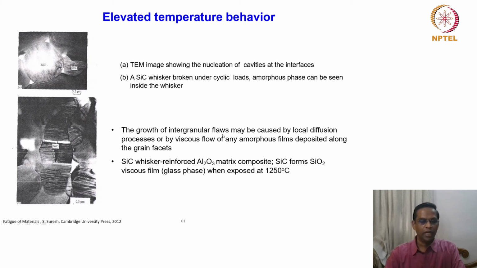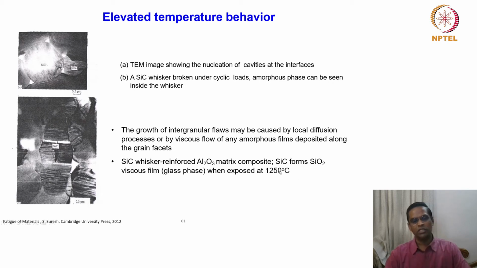The growth of intergranular cavities may be caused by the local diffusion process or by viscous flow of any amorphous films depositing along the grain facets. In a silicon carbide whisker reinforced alumina matrix composite, silicon carbide forms a silicon dioxide viscous film, which is a glass phase, when exposed at 1250 degrees centigrade.